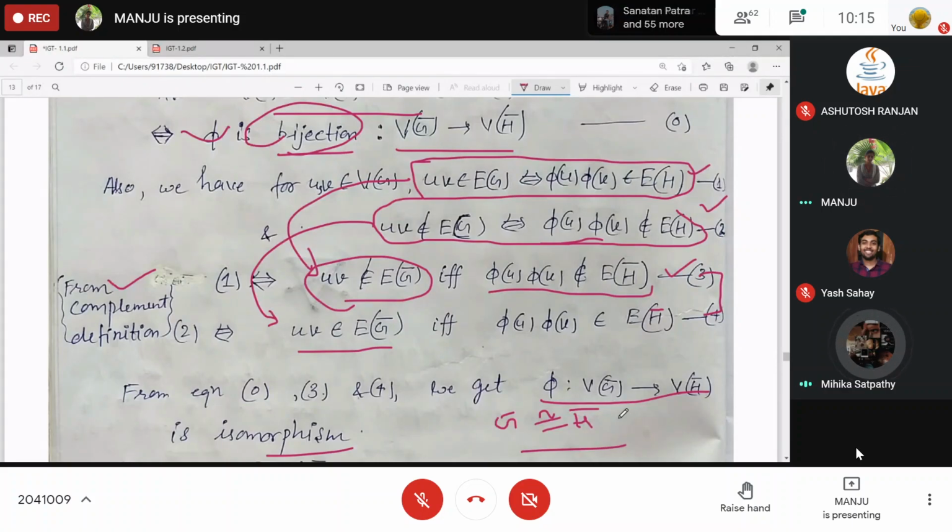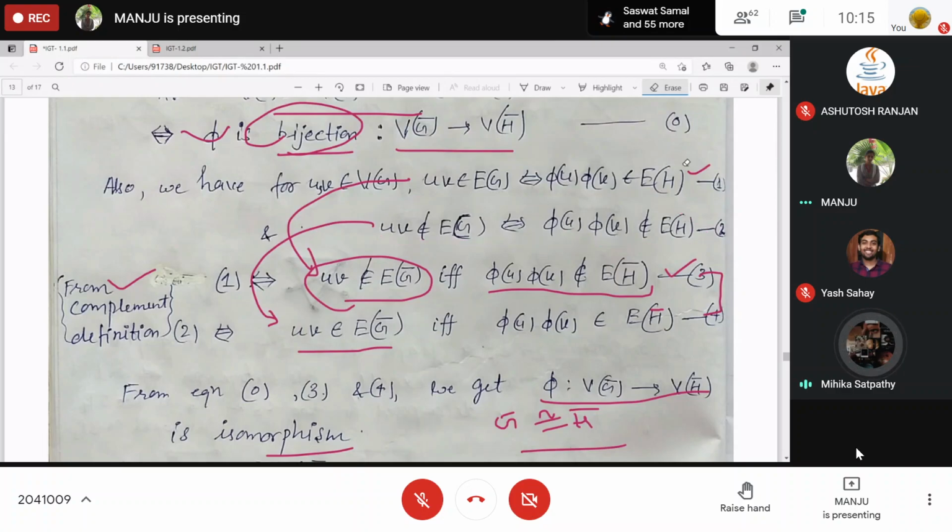Ma'am, that adjacency part, I didn't get it. Like non-adjacency, you said that point. Ma'am, can you explain that part again? Okay.